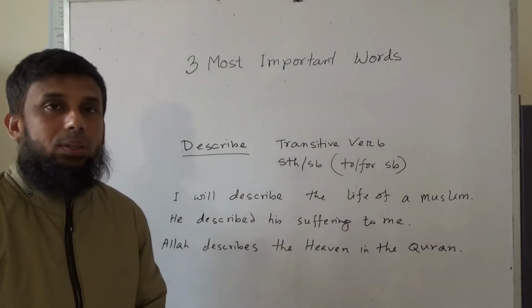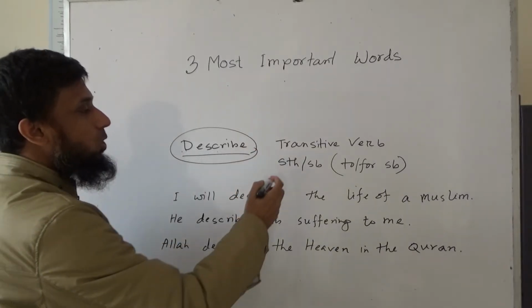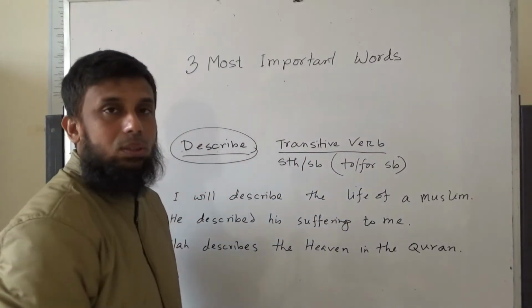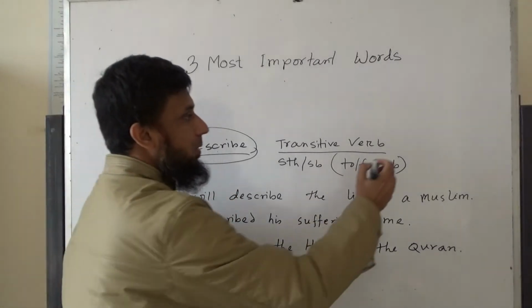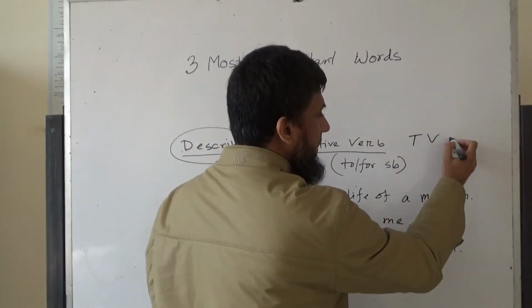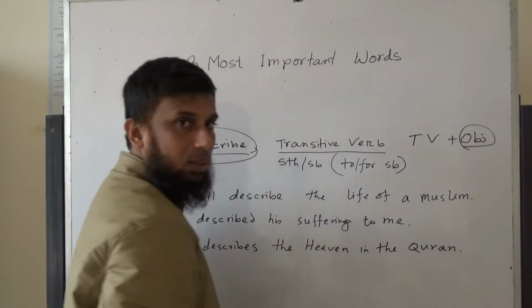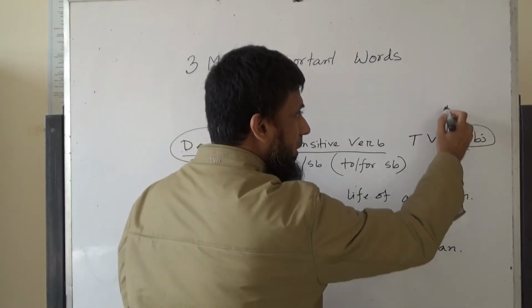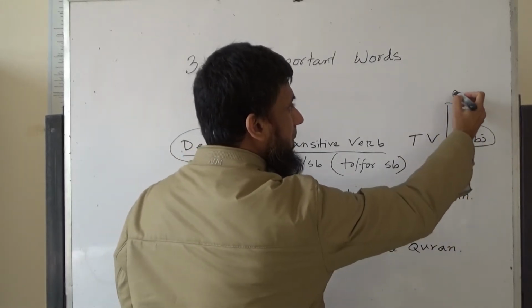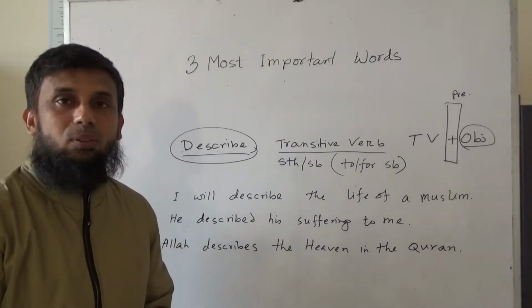Okay, the first one is describe. Describe is a transitive verb. It means that just after this word you have an object, and between the transitive verb and the object, normally we do not have any preposition or anything else, unless it is a part of the verb itself.